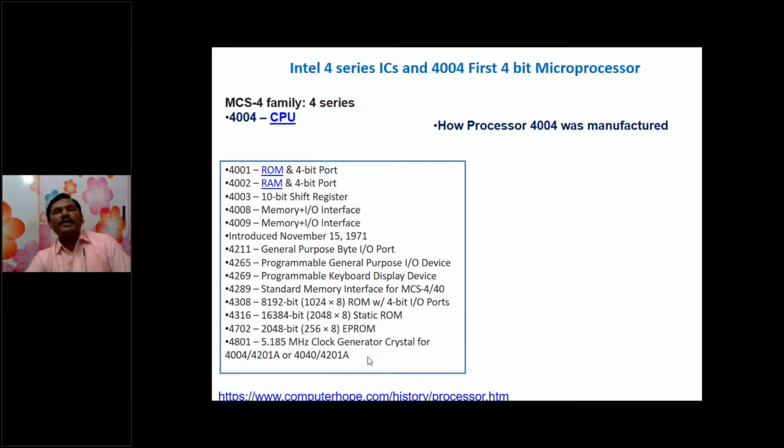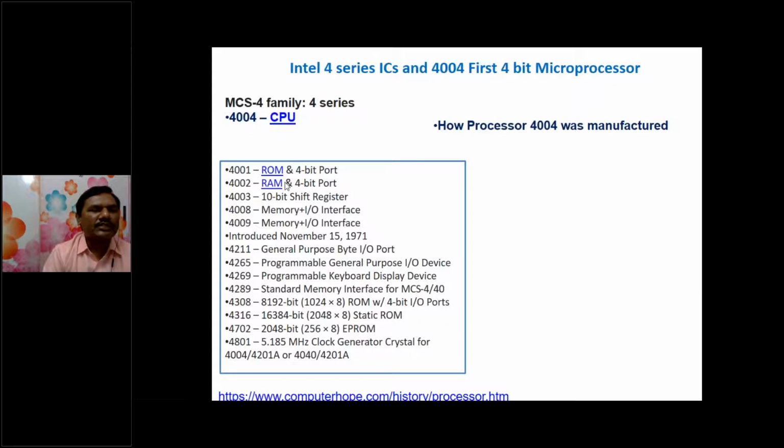So, the evolution of microprocessors. Before going to the real evolution, I want to explain the 4 series of ICs. The first number for all these ICs is 4, which is why this series is called the 4 series. First, they did not manufacture a microprocessor. They first manufactured a ROM IC, which had a 4-bit port, and then they manufactured 4002, one more IC, which is a RAM. These two are memory chips.